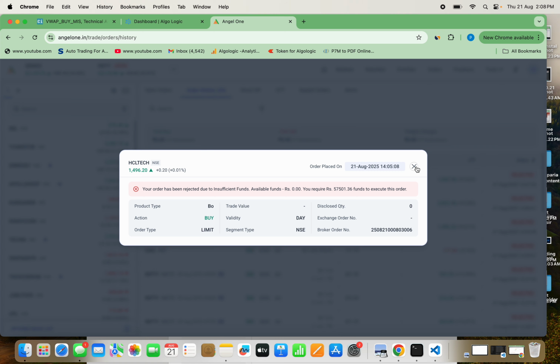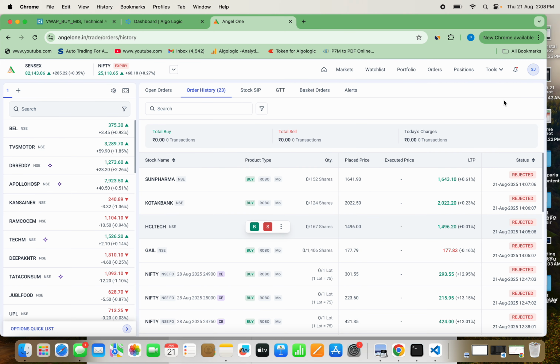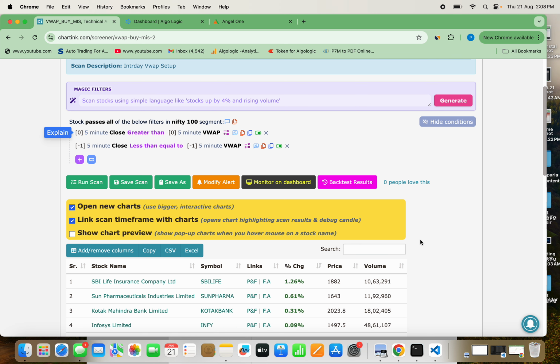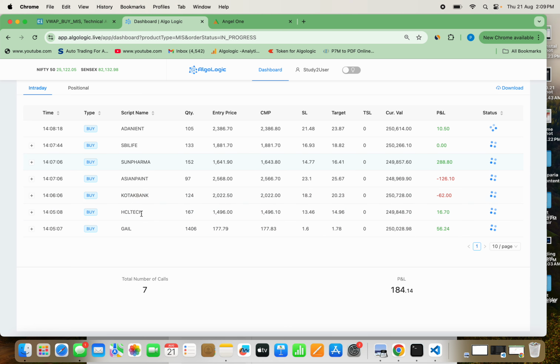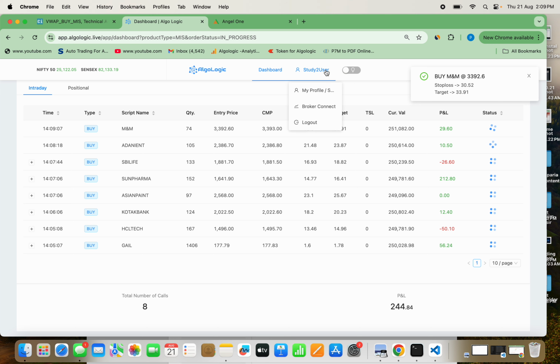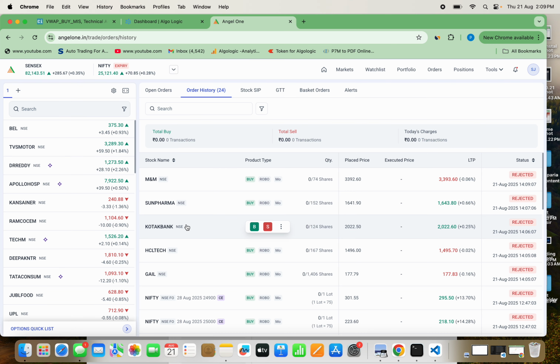Because we have not kept any money, it is only for the purpose of showing you that the calls you have created from trading, from this Chartink, you have created your own scanner. These calls started coming with the help of the scanner you have made. These scanners got the rule we have given. After giving the rule to this Chartink, it started throwing those calls on this Algologic dashboard, which is connected to your demat account in a very simple way, and these calls are coming here. So now you can see Gale, SCTEL, Kotak Bank, Sun Pharma, M&M.